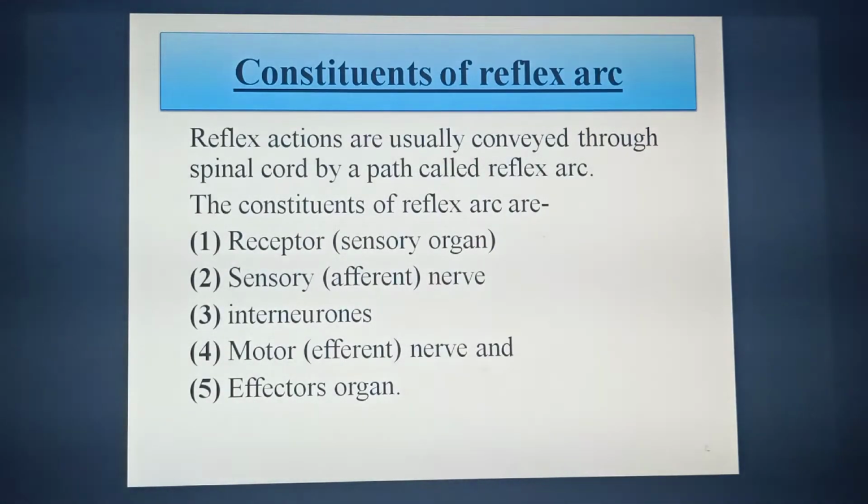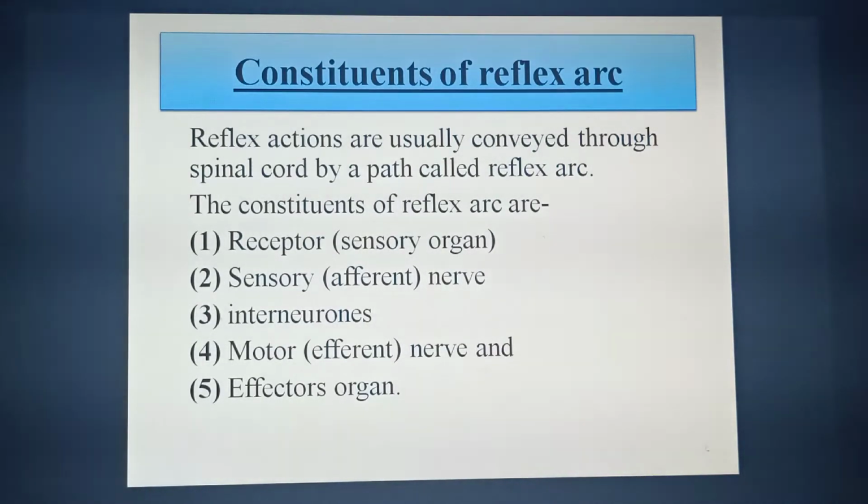Then look at another topic, reflex arc. What is reflex arc? Reflex actions are usually conveyed through the spinal cord by a path. It is called the reflex arc.